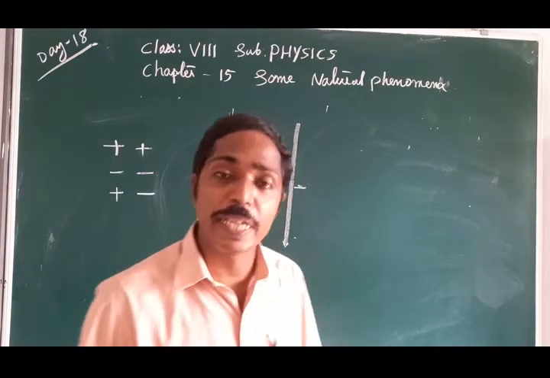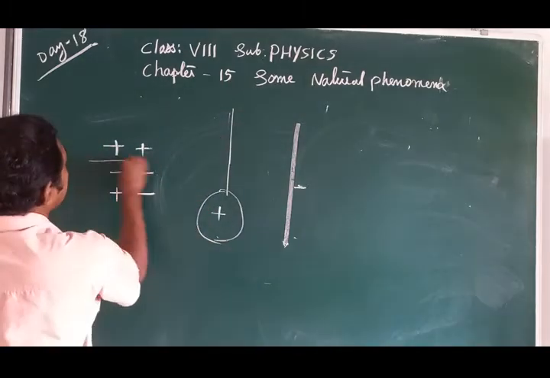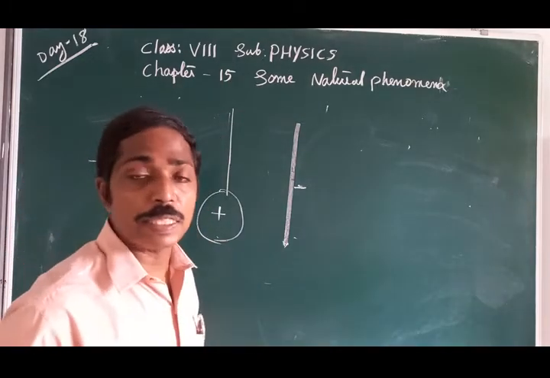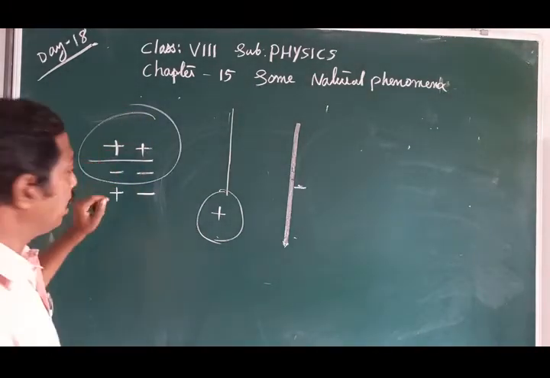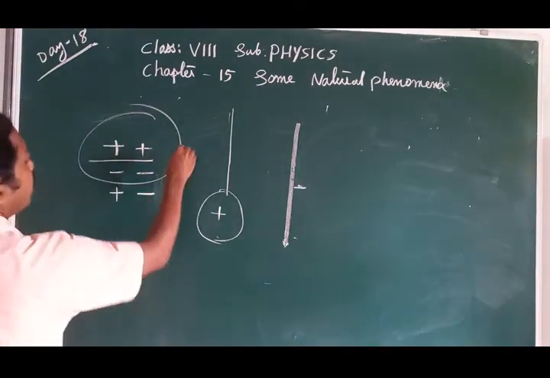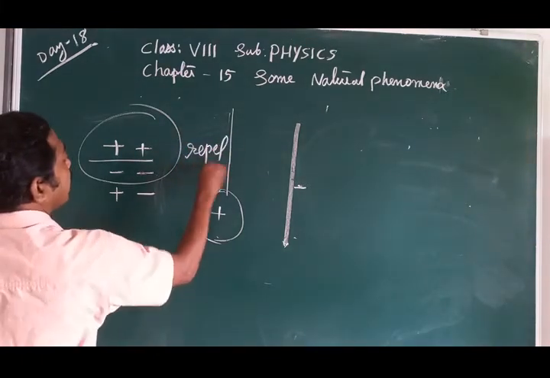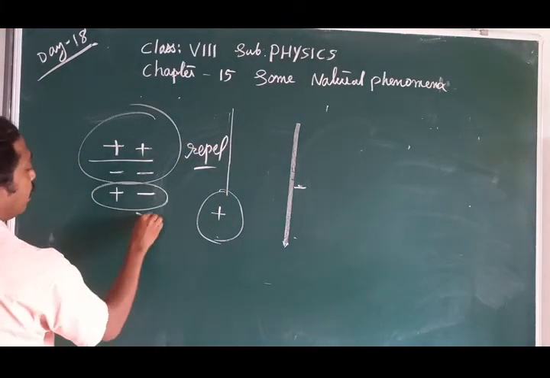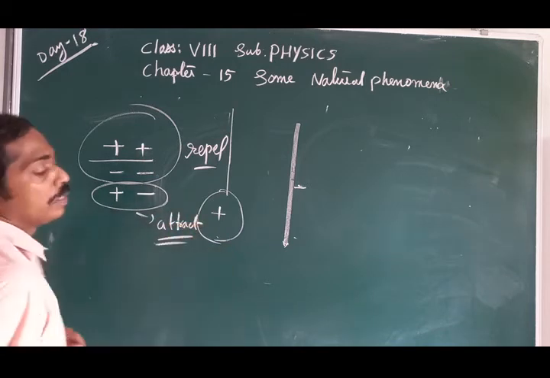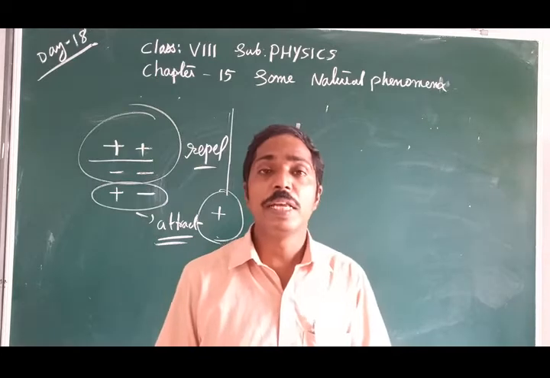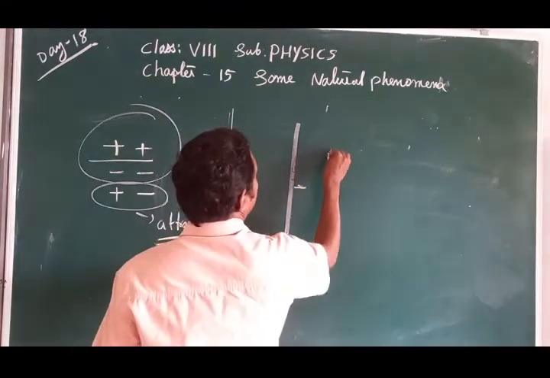So we understand that if they get similar charges, both positive or both negative, they repel. On the other hand, positive and negative attract.